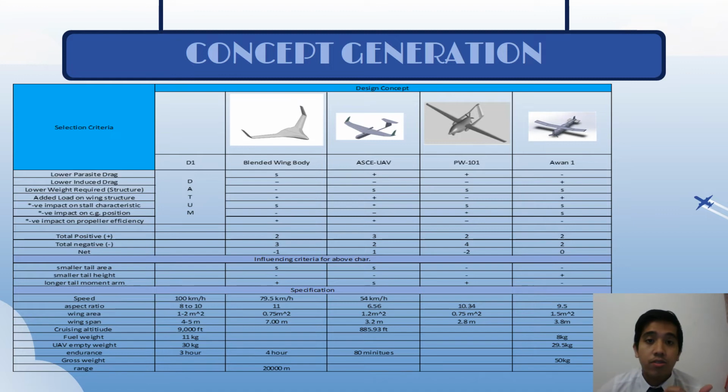In the wing designing process, our team has considered several manipulated parameters such as lower parasite drag and also lower induced drag.